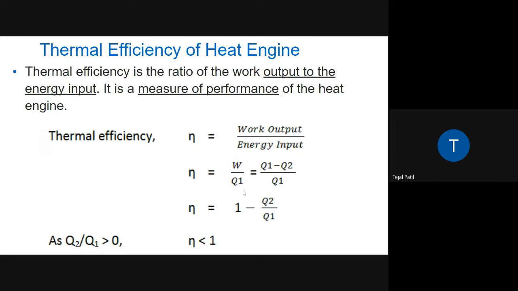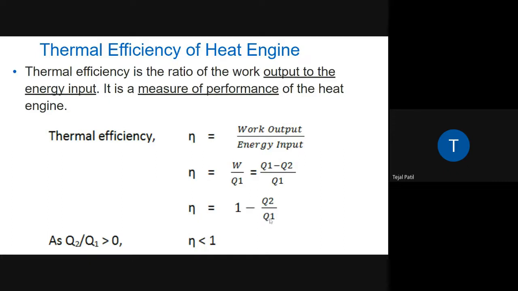So from this equation, we can simply prove that efficiency is always less than 1, or 100%. Q2 by Q1 can never be 0, because Q2 is less than Q1, so there will be some ratio.